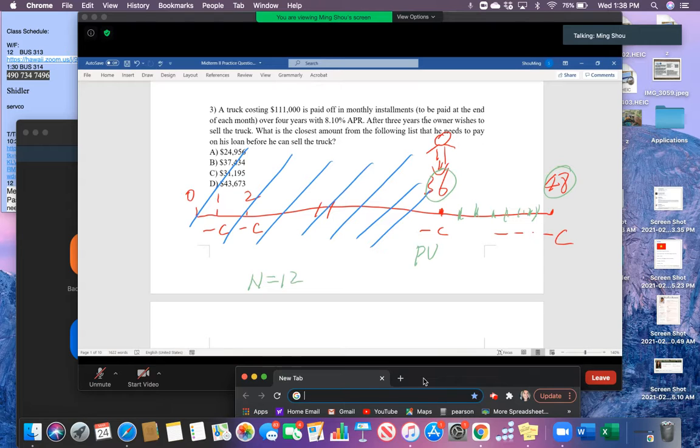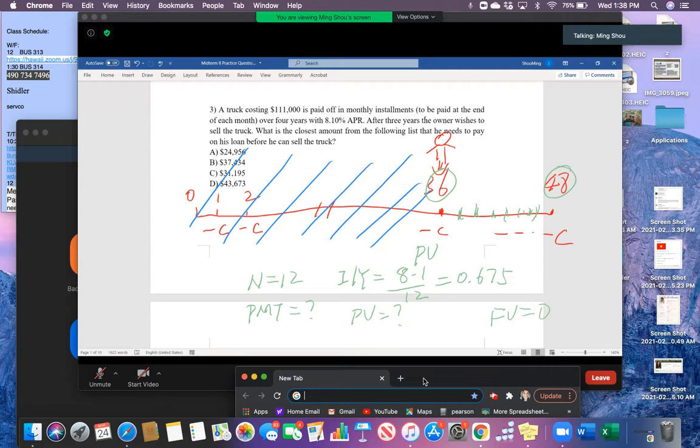And the interest rate is given: 8.1 divided by 12, which equals 0.675%. The period of payment, we don't know so far. The present value is what we want to calculate, and the future value is 0, which simply means in the end, you pay all the money back.